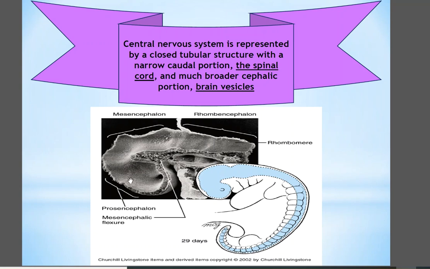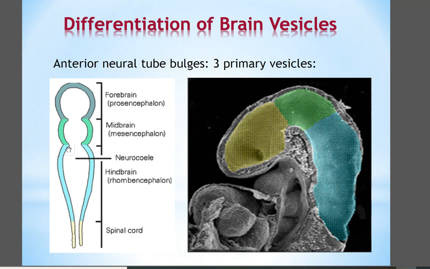Here is the brain. And at the end of the 4th week, we divide the new neural tube into 3 regions. The narrow part, or caudal part, is the spinal cord, and the brain regions are named rhombencephalon, mesencephalon, and prosencephalon. And the lower part is the spinal cord. You can see here the coronal section of the neural tube. Here is the spinal cord, hindbrain or rhombencephalon, mesencephalon, or prosencephalon.